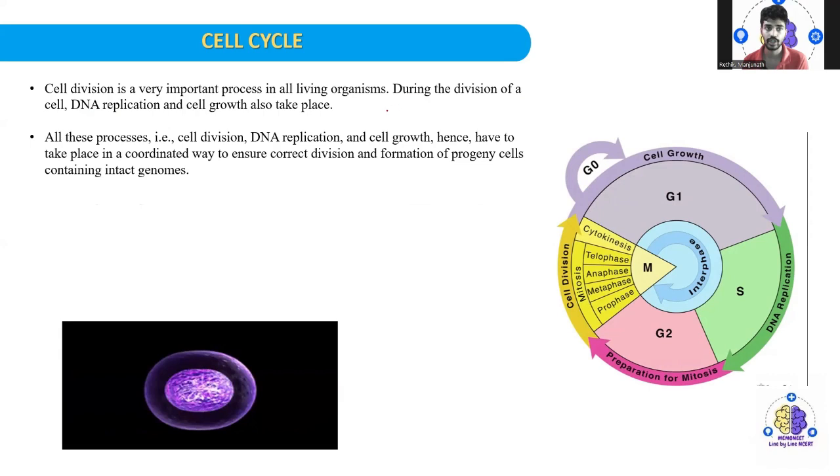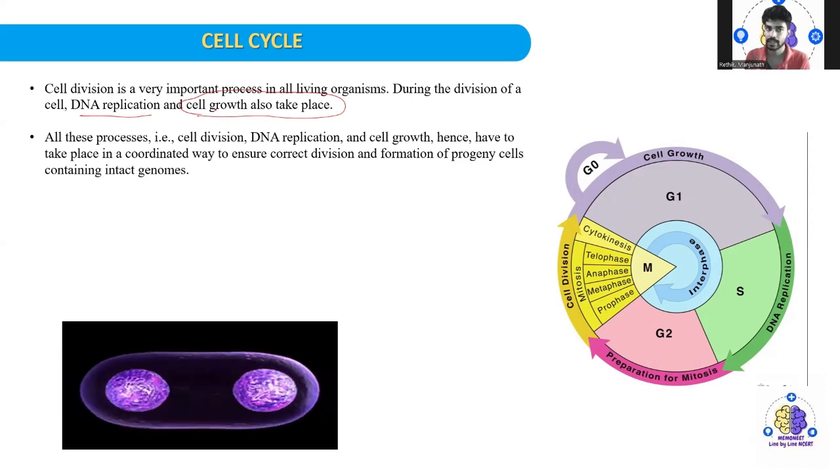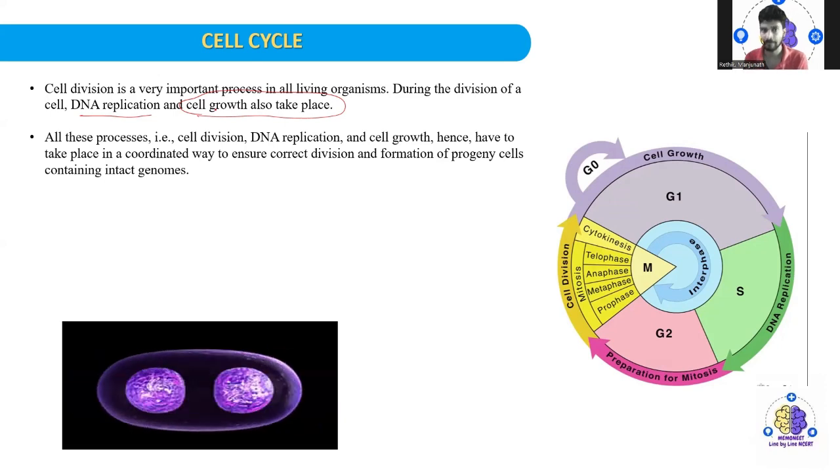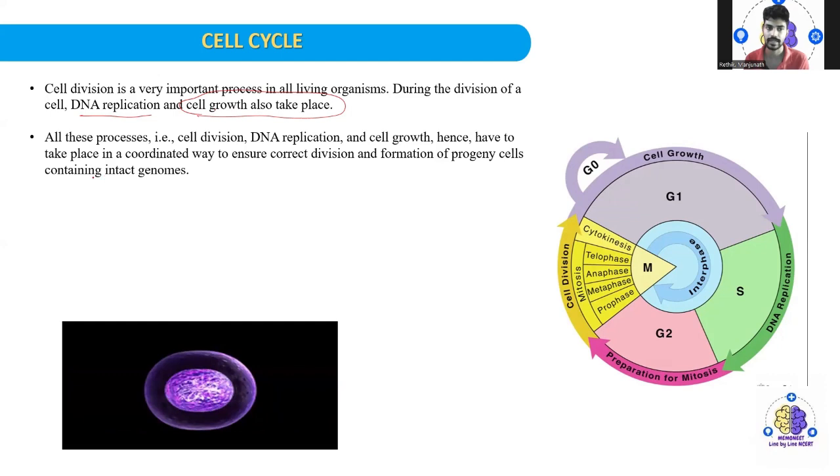During the division of the cell, DNA replicates and cell growth also takes place. Inside the cell you will find the DNA, and you will see the DNA gets replicated. Equivalently, the cell growth also takes place.